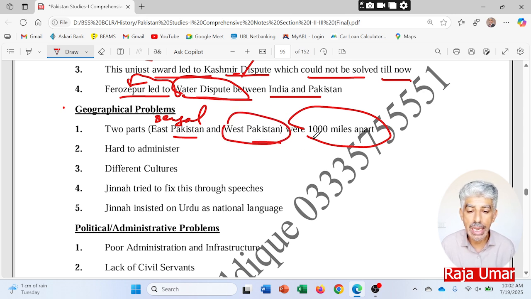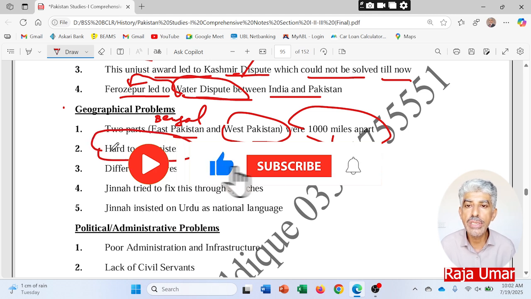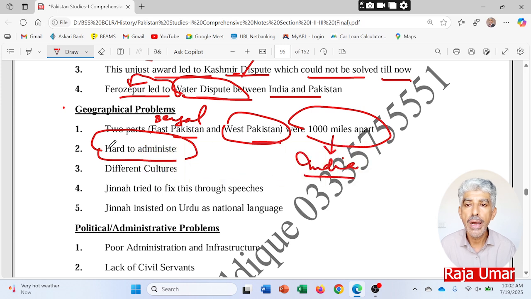And unluckily, these 1,000 miles were of the enemy country, that is India, which was against this partition and which never accepted the partition till now. So by having this much distance between two parts of Pakistan, it was really very hard to administer both the regions. You know that at that particular time there was no greater communication system developed across the country between these two parts, east and west. So this was a big issue.